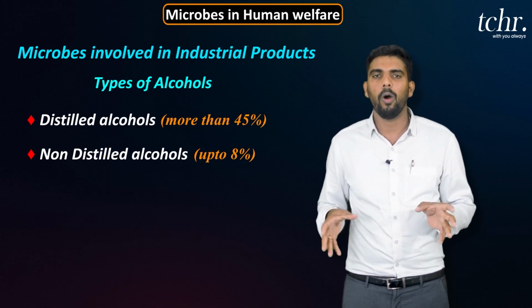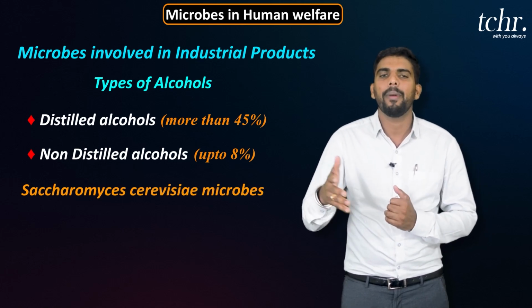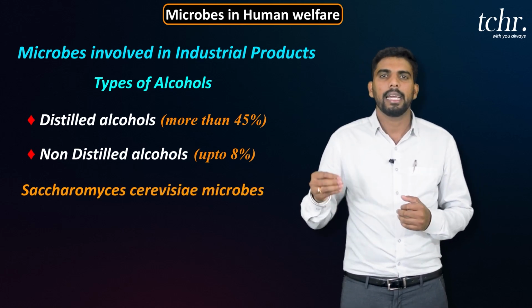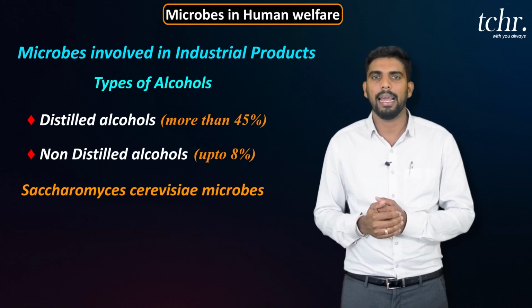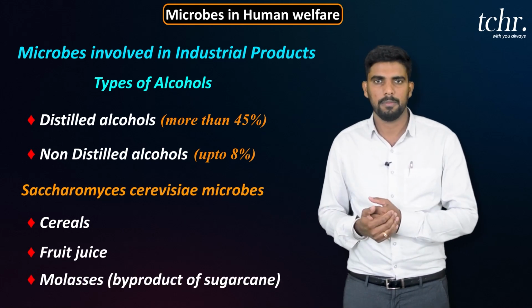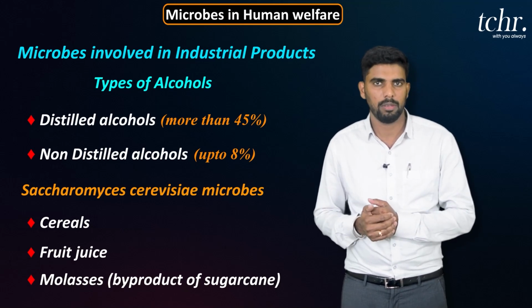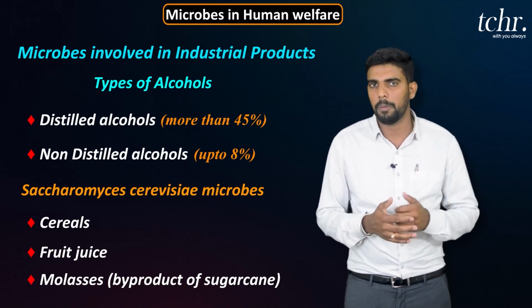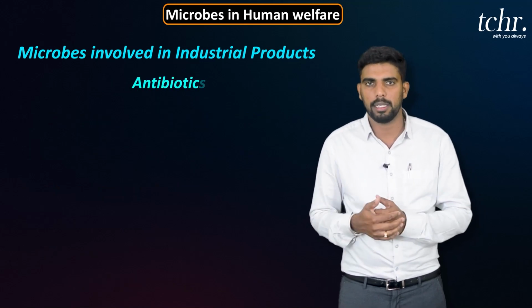Overall, all alcoholic products can be produced using the microbe Saccharomyces cerevisiae. And in the alcohol industry, they use substrates like cereals, fruit juice, and molasses, which is one of the byproducts obtained in sugarcane industries. Okay, this is the first industrial product. Next, coming to the second industrial product, antibiotic.